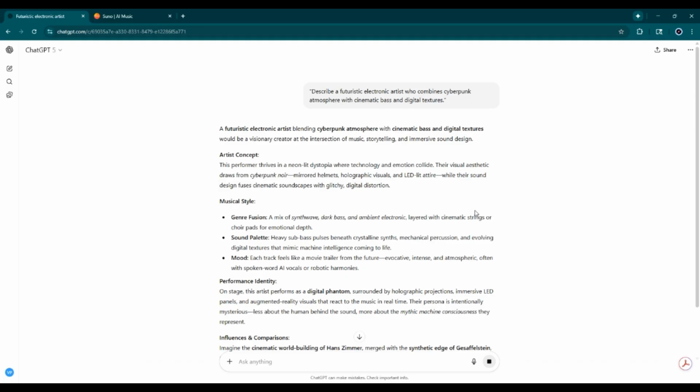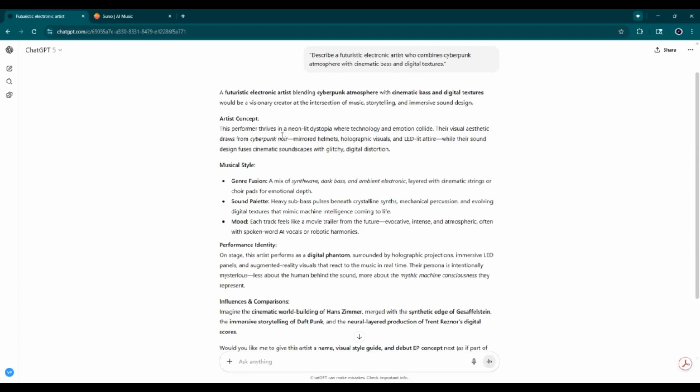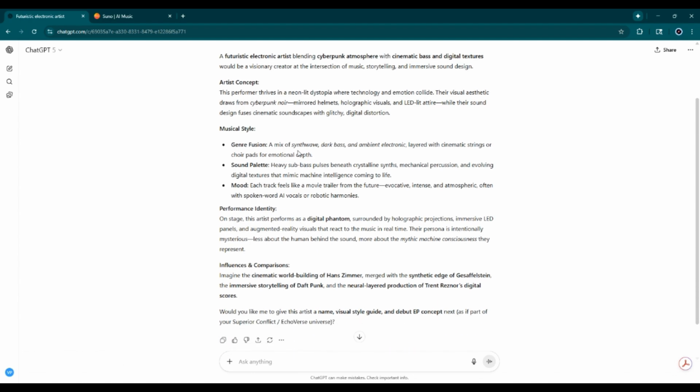This performer thrives in neon-lit dystopia where technology and motion collide. On stage, the artist performs as a digital phantom surrounded by holographic projections, immersive LED panels, and augmented reality visuals that react to the music in real time.